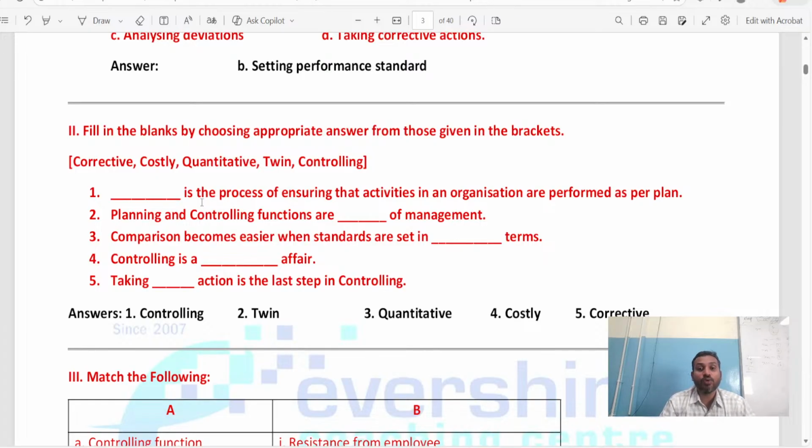If we have to do all these things, two things are very important. Which are the two things important to do everything? What I said now: planning and controlling. If there is no planning, you can't execute. If there is no controlling, you can't execute.